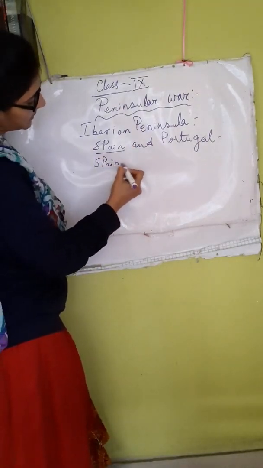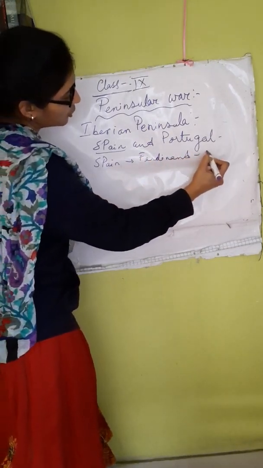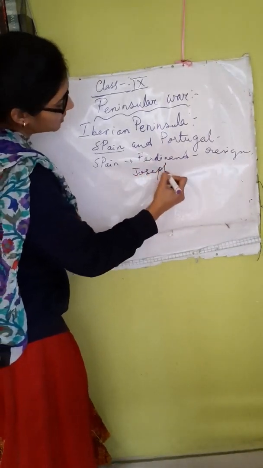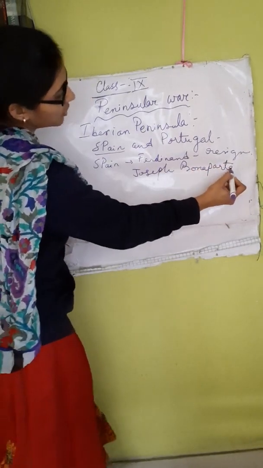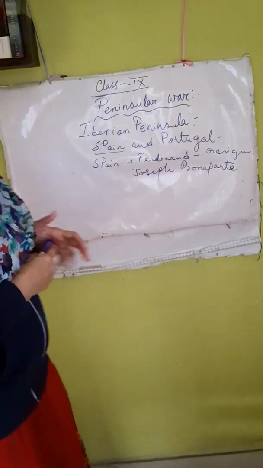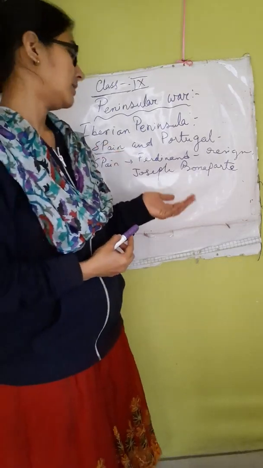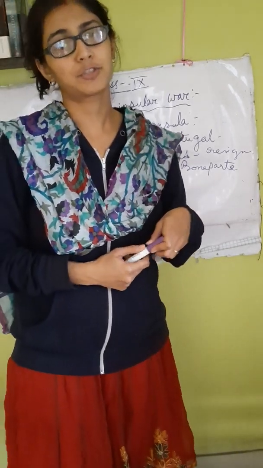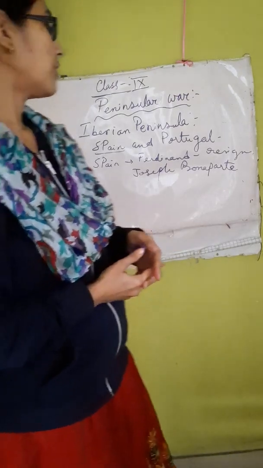While returning, Spain was also captured. In Spain, Ferdinand was the emperor, and Ferdinand was forced to resign, and Napoleon's own brother Joseph Bonaparte was installed on the throne. They had no plan to capture Spain, but while returning from Portugal, he attacked Spain also, and forced Ferdinand to resign from the Spanish throne, and his own brother Joseph Bonaparte was installed on the throne of Spain.